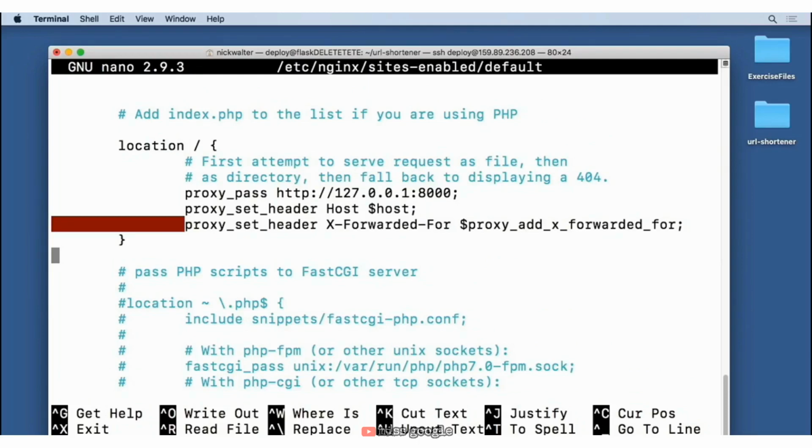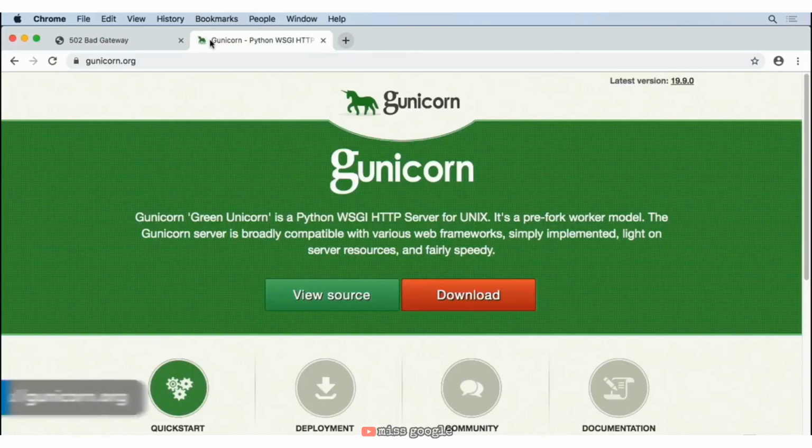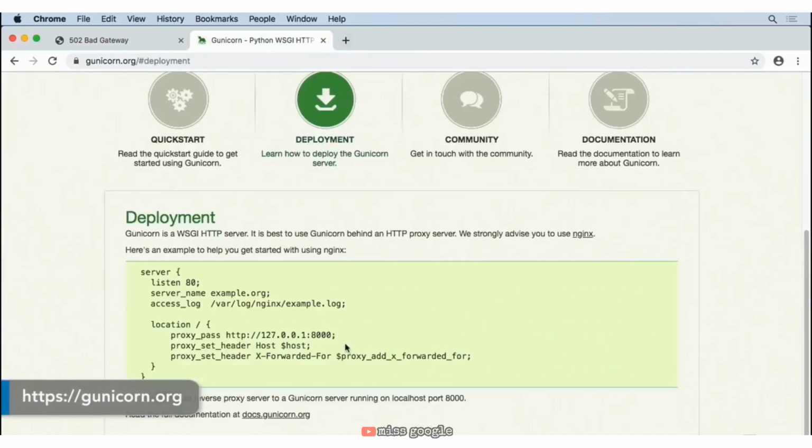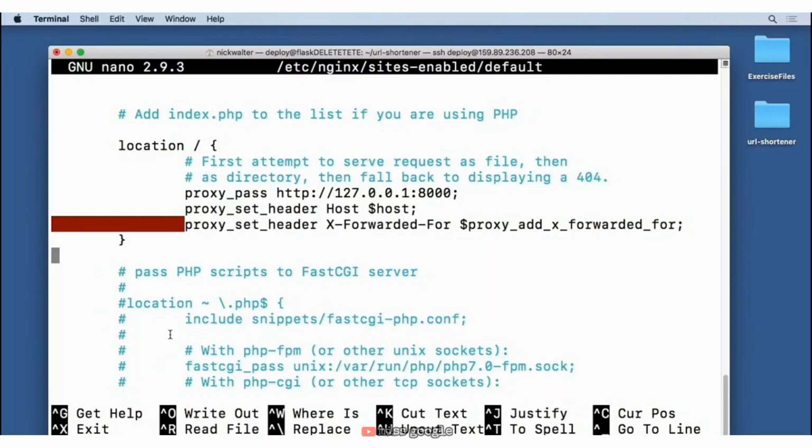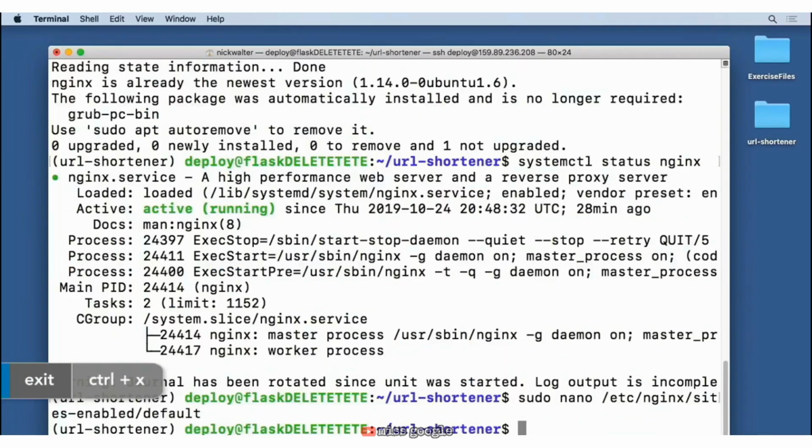Now, a great resource to find this information, in case you're interested, you can find on the Gunicorn website. So if you go ahead and look at gunicorn.org and you go to the deployment, you can find the exact text that you can copy and then paste into your configuration file. So let's move back into our terminal here. Once you've set that information, I'm going to do a Control X. I've set this already for us.